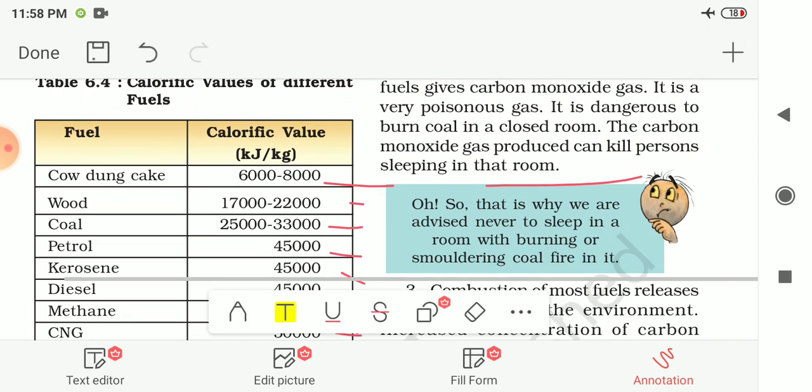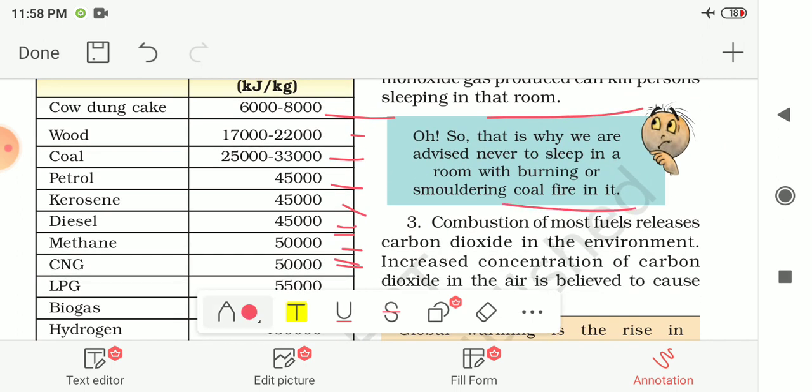So now you get to know why we are advised never to sleep in a room with burning or smoldering coal. Smoldering means the process of burning of coal slowly with smoke but no flame. That's why we are advised not to sleep in such a room.